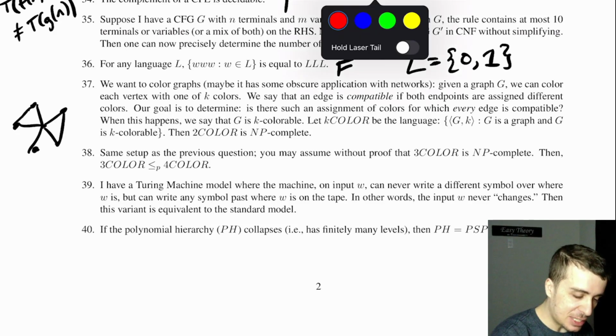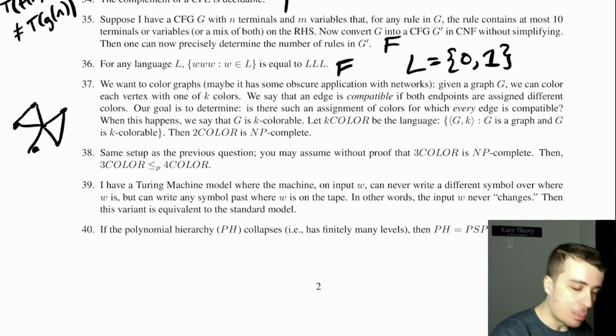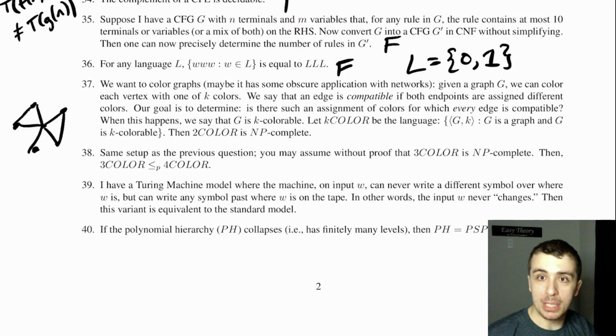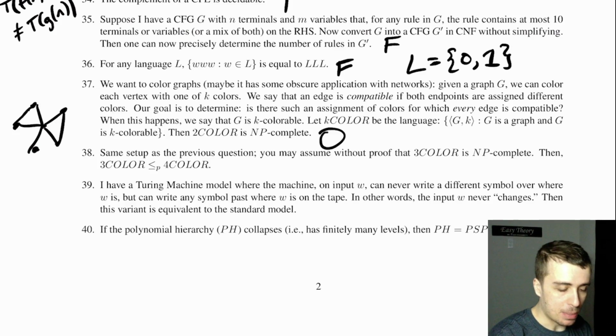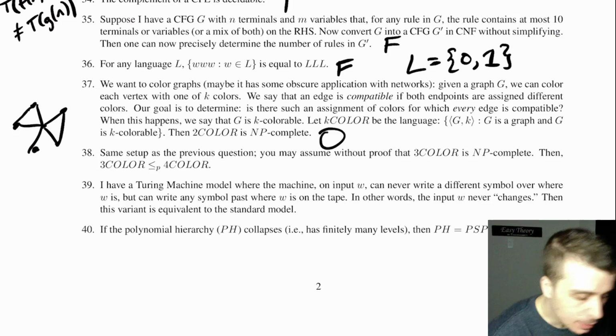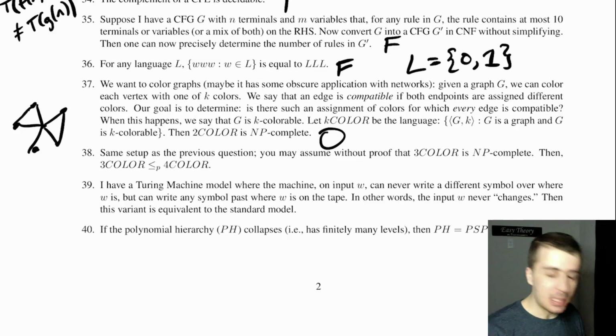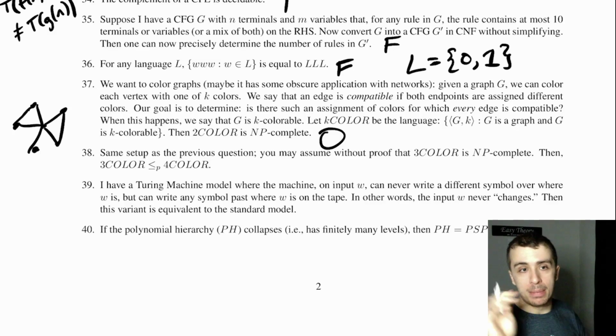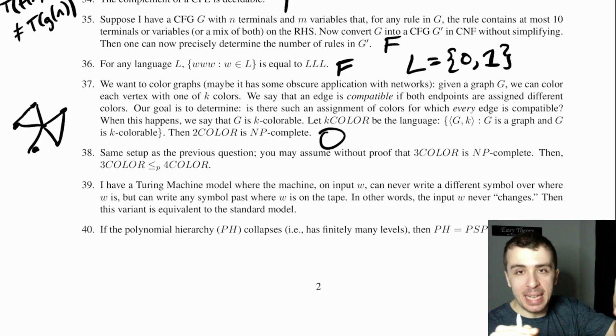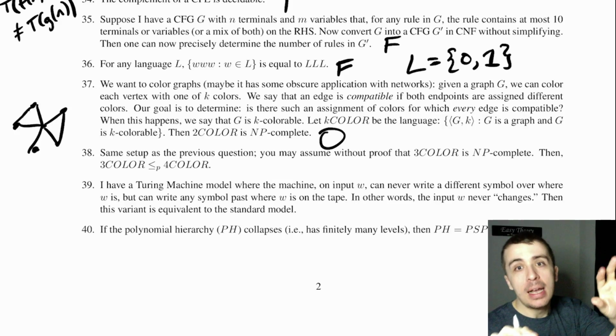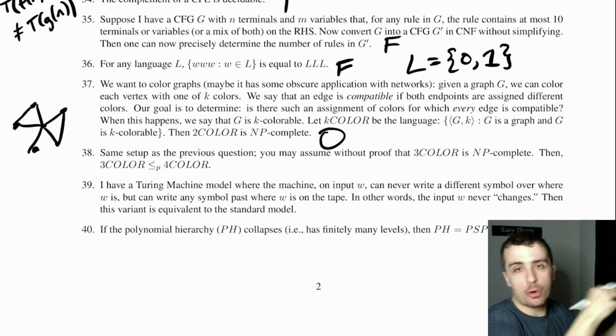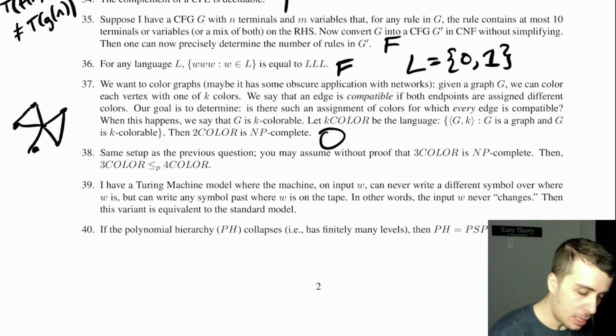And it's asking if this is NP complete, but the problem is that this is polynomially time solvable, so therefore it can't be NP complete unless P equals NP. So this is an open question. It's polynomially time solvable because the color actually doesn't matter, so just pick one color for one vertex, then every one of its neighbors has to have the other color, and every one of their neighbors has to have the original color, and it has to go back and forth between the two.